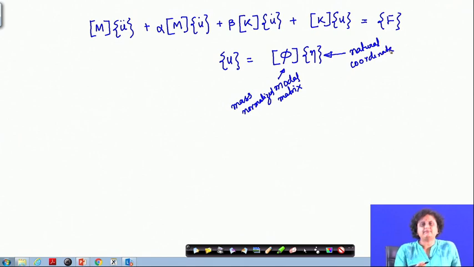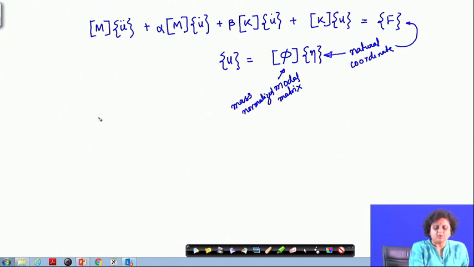Now, as we have done earlier, if I plug this into this equation of motion, what am I going to get?